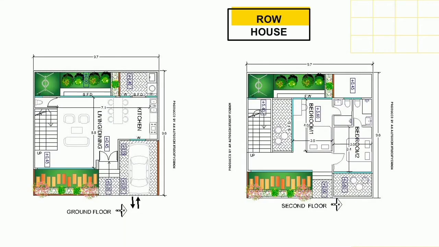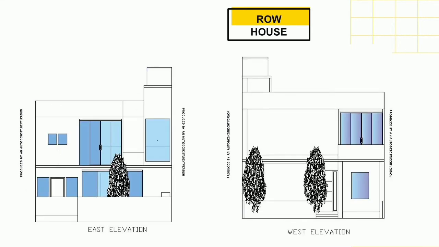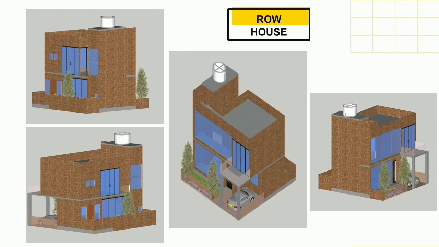Row house, a 2 BHK module. The basic idea was clear: the lower level will be a public area and the upper level will be private. The row house is designed to give a degree of privacy along with a habitable space with low maintenance.